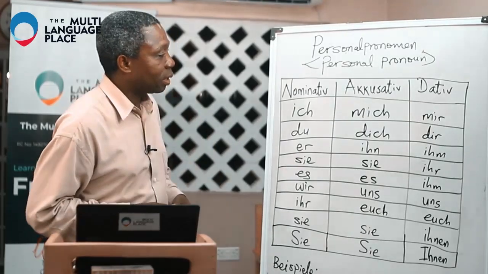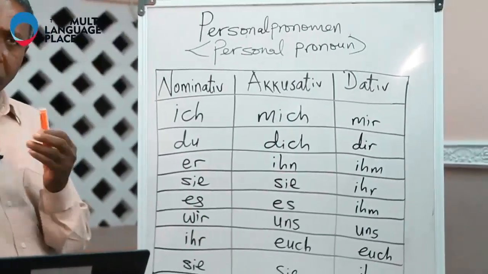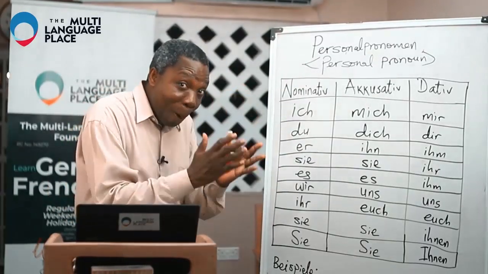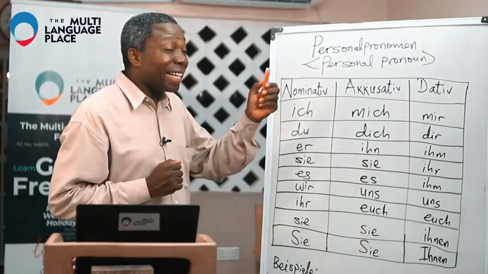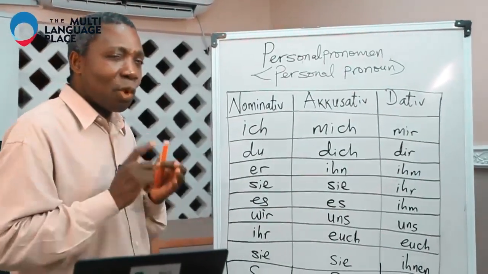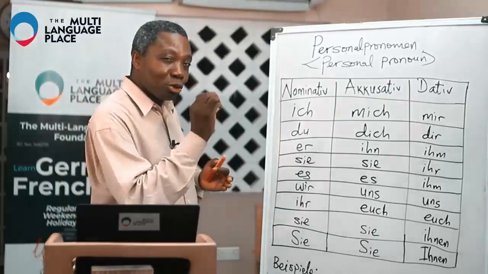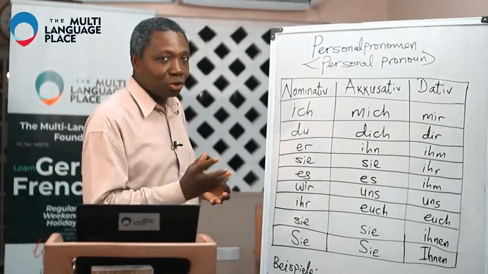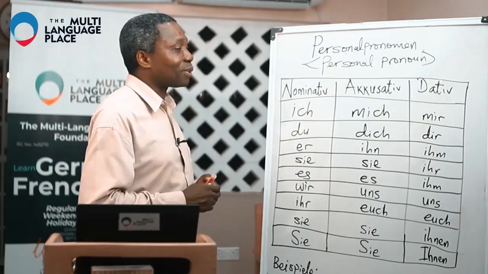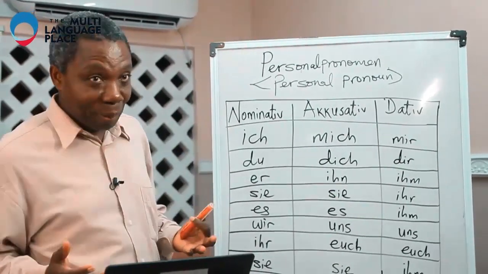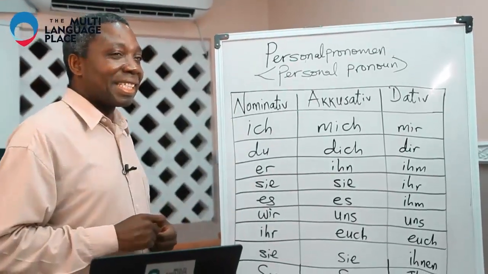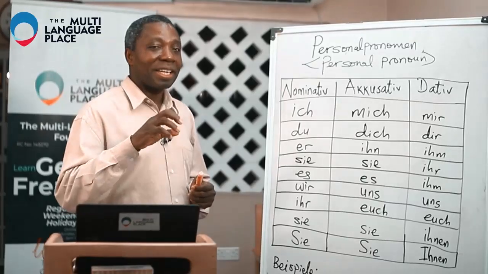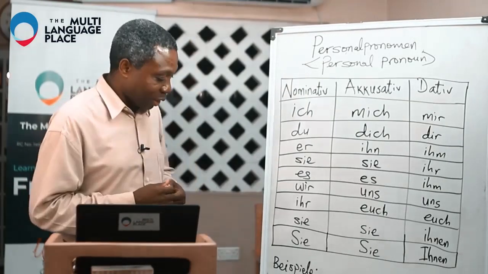Just as we have explained, the nominative case is the subject of the sentence. The accusative case, we explained, is the object of the sentence. And then the dative case: we mentioned some verbs that control dative, and sometimes it is the preposition that controls dative. So once we see those verbs, once we meet those prepositions, we know that the dative form must be in that gap. Okay, so let's look at some examples here.